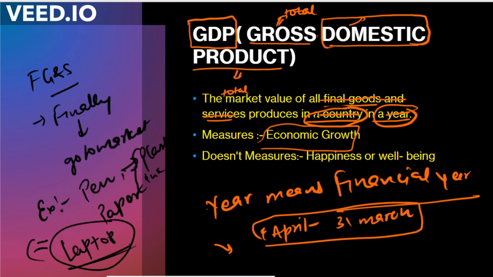GDP is used to measure economic growth, but it is not used to measure happiness and well-being. How a person can grow is not measured by GDP. It totally measures the final goods and services of the country. Okay, that's it for GDP.